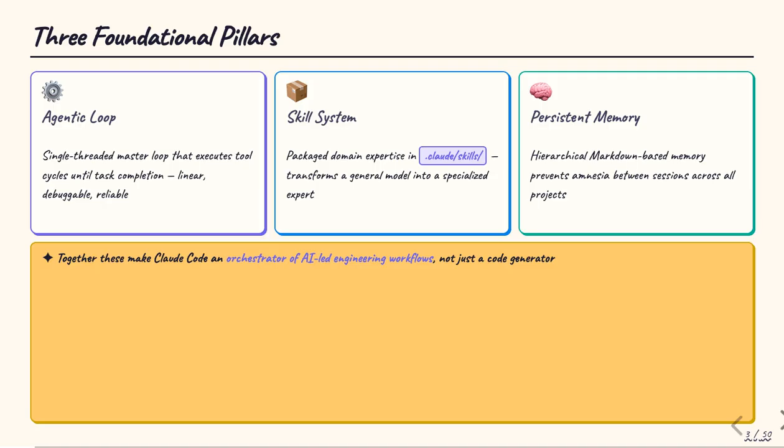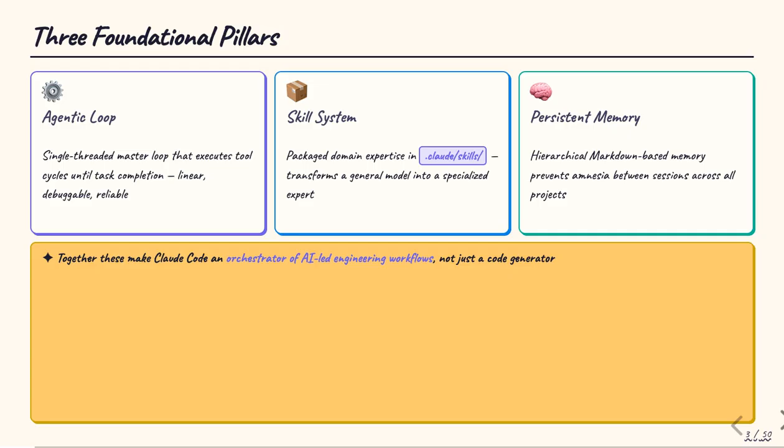The power of Claude Code rests on three foundational pillars. First, the agentic loop, a single-threaded execution engine that runs tool cycles reliably until a task is done. Second, the skill system, a way to package domain expertise into repeatable, automated workflows that transform a general model into a specialized expert.